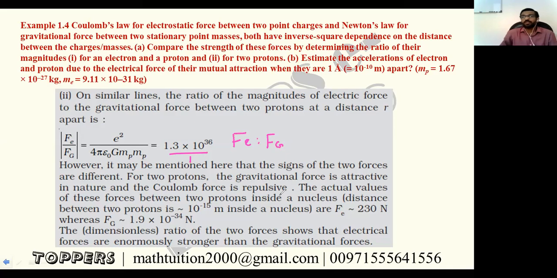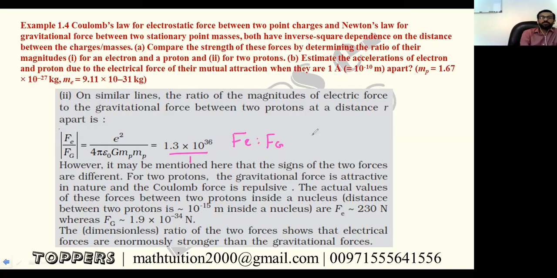In the 11th grade, first chapter, we have learned 4 kinds of forces in nature, right? The most powerful force is nuclear force, the force inside an atom. Next to that, gravity. Next to that, electrostatic force. Gravity is a very weak force actually. So from this calculation we can come to know that. If gravity is 1 Newton, how much is the electrostatic force coming?